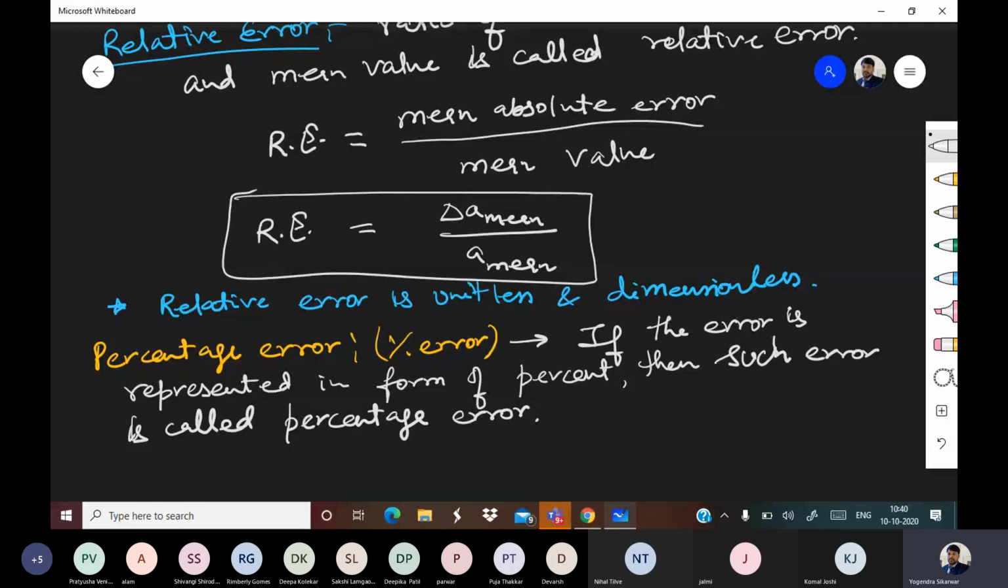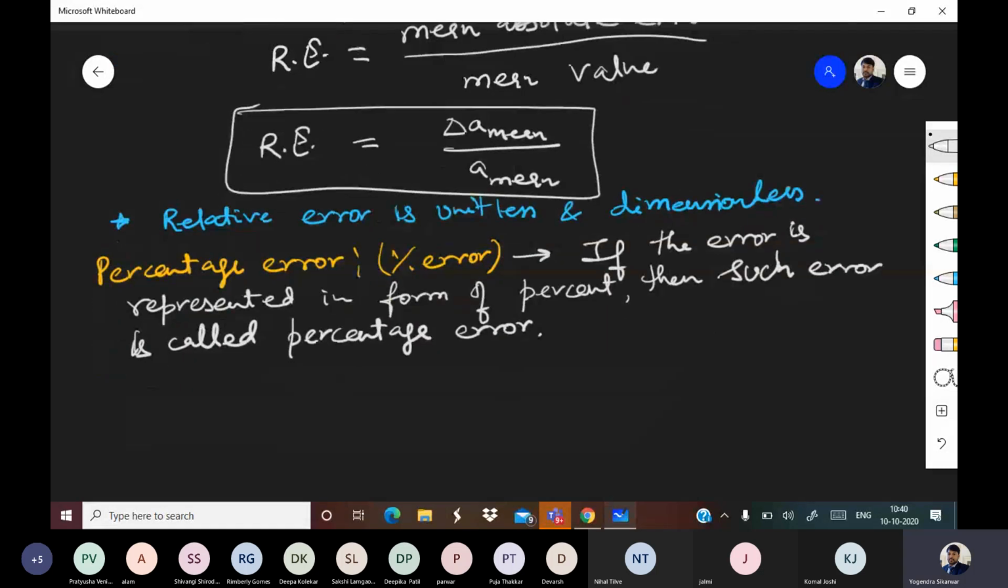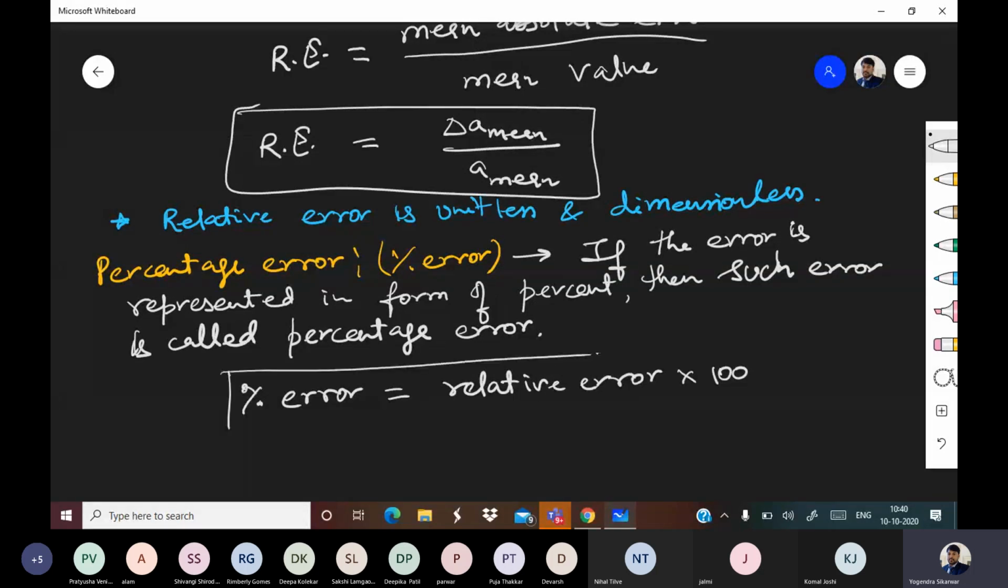If error is represented in the form of percent, then such error is called percentage error. So percentage error is equal to relative error into 100. Remember that. Percentage error is also unitless and dimensionless.